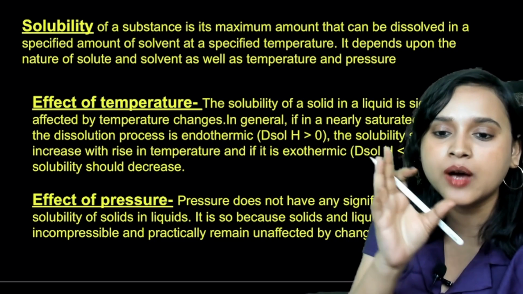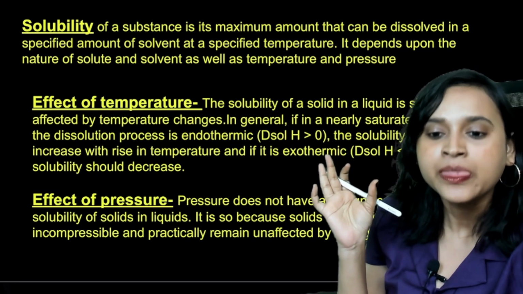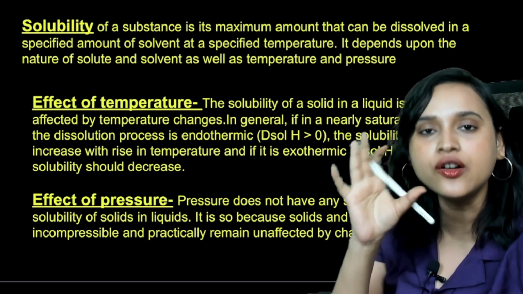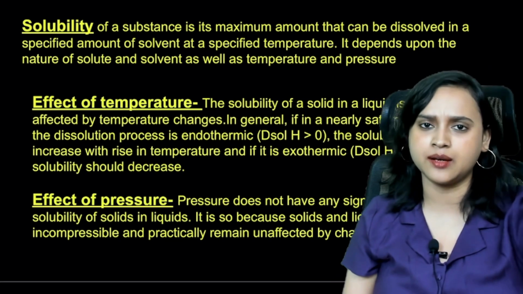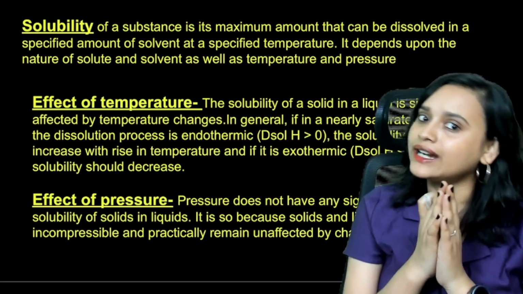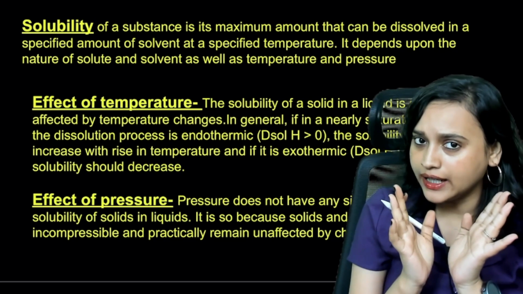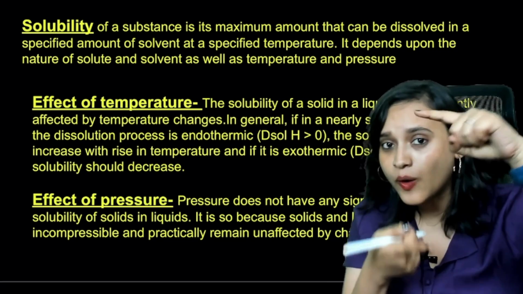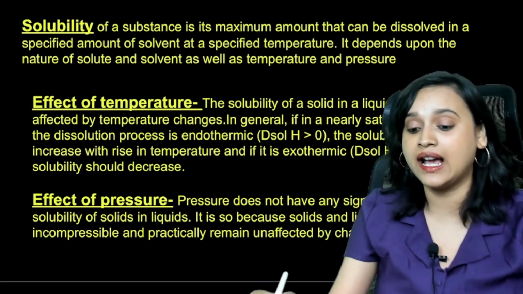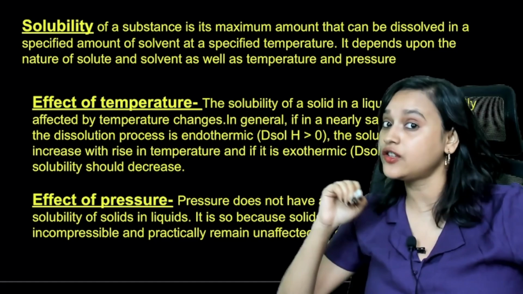That means you have a little bit of solvent, let's say. Let's imagine that you have a little bit of solvent, or let's say that you have a glass of water. You have 1 glass of water. So that is a specified amount of solvent. Do you all agree? If you have 1 glass of water, do you all understand that it is a specified amount of solvent?